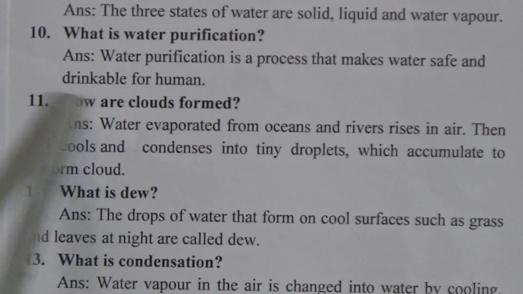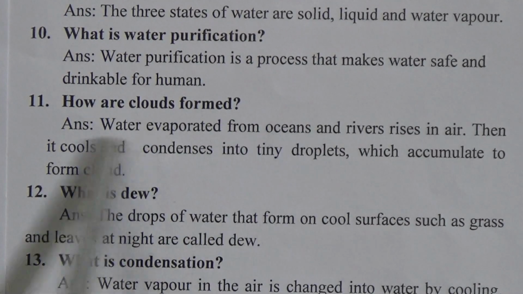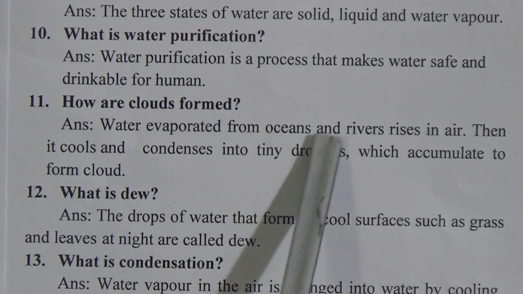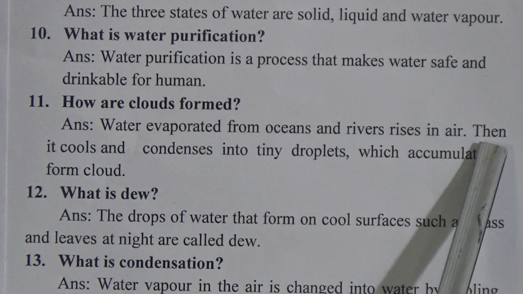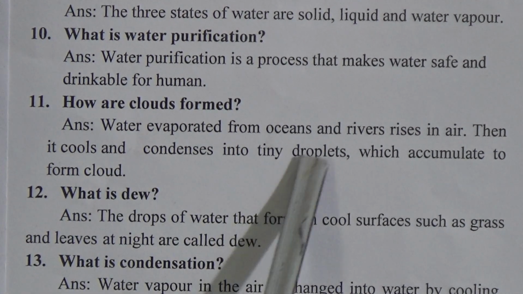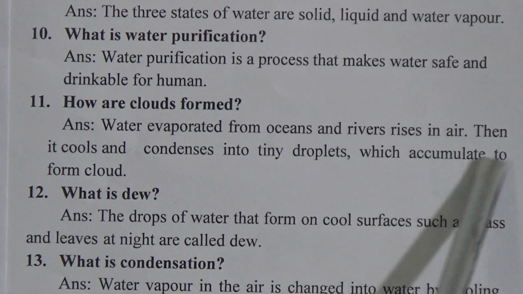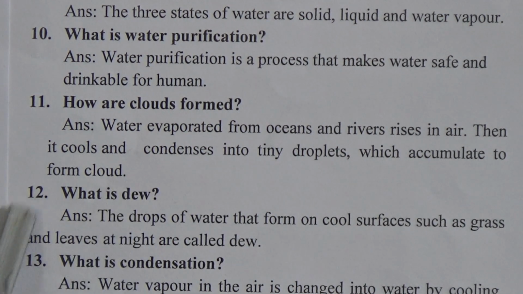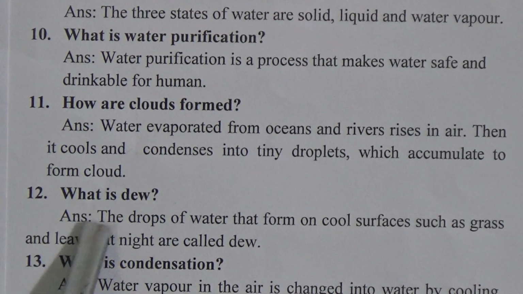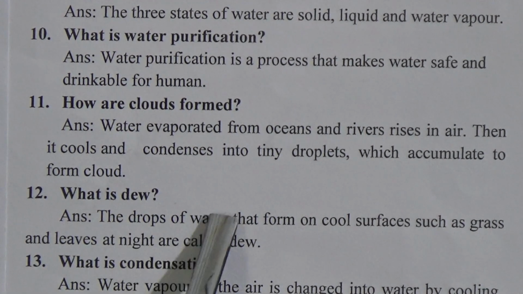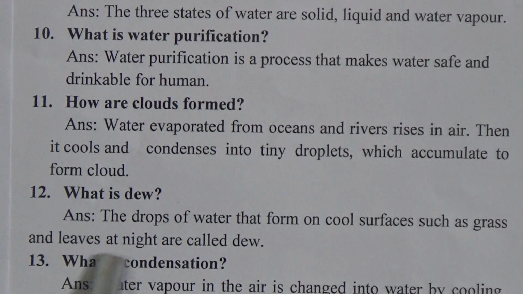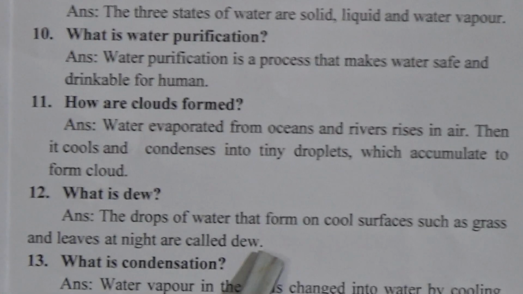Question number 11. How are clouds formed? The answer is, water evaporated from oceans and rivers rises in the air, then it cools and condenses into tiny droplets which accumulate to form clouds. Come to question number 12. What is dew? The answer is, the drops of water that form on cool surfaces such as grass and leaves at night are called dew.